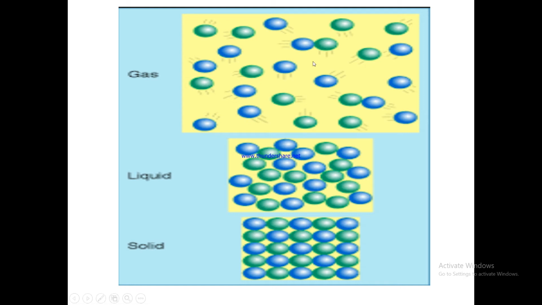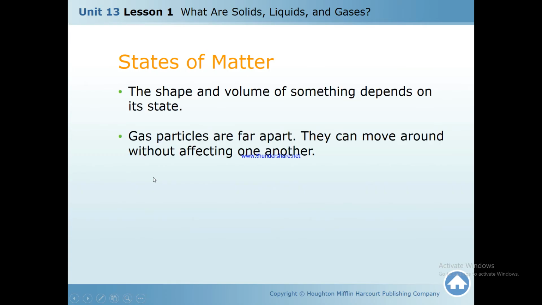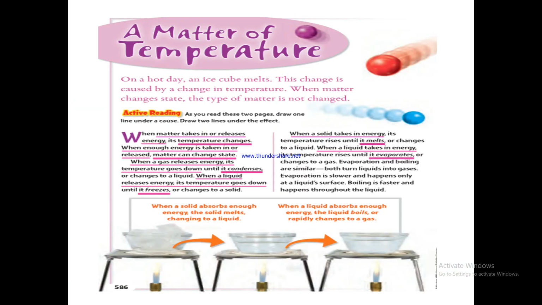Okay, you understand now what happens when they lose energy? They don't have the ability. They are coming very close to each other and the gas becomes liquid. This is what they have said over here, that the temperature goes down until it condenses or changes into liquid. Further, now the liquid loses energy, it releases energy. The temperature goes down more and it freezes and changes to solid. Okay, this was gas to liquid and liquid to solid.